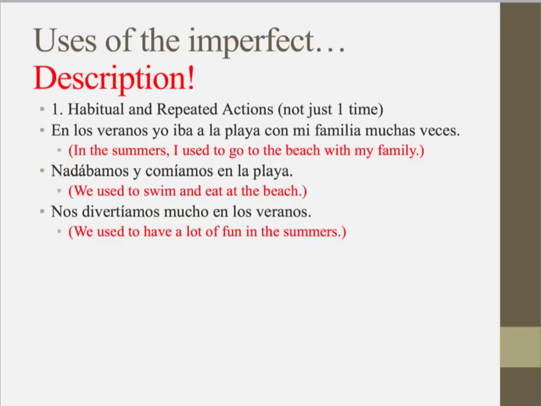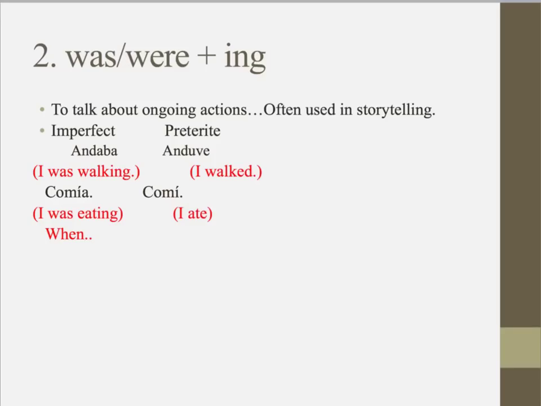When we use the imperfect, our keyword that we think about is description. So we use it for habitual, repeated actions. So en los veranos yo iba a la playa con mi familia muchas veces. In the summers, I used to go to the beach with my family. It tells us that it happened over and over again. Nadábamos y comíamos en la playa. We used to eat and swim at the beach. Nos divertíamos mucho en los veranos. Because I chose the imperfect, I can tell that it's something that happened over and over and over again.